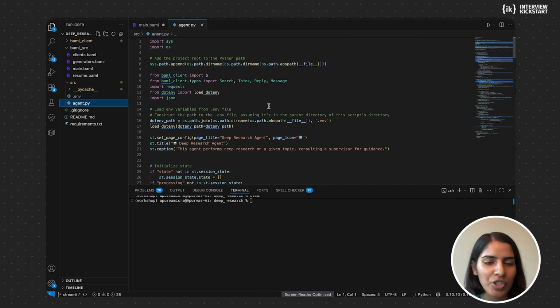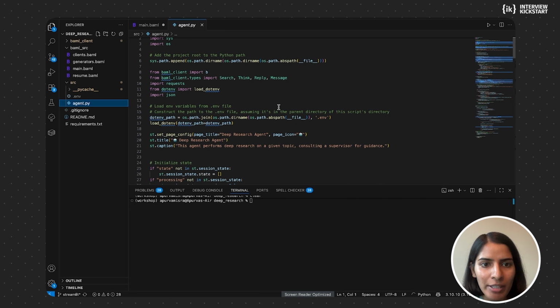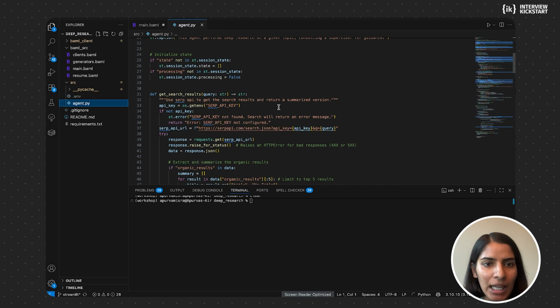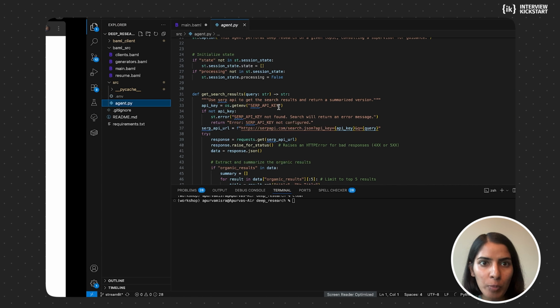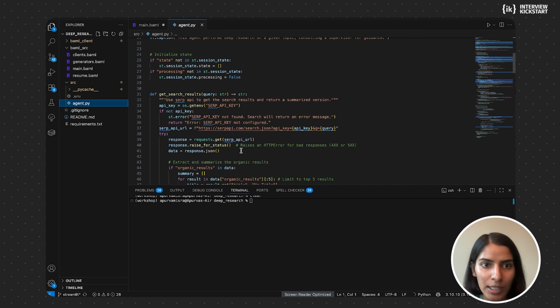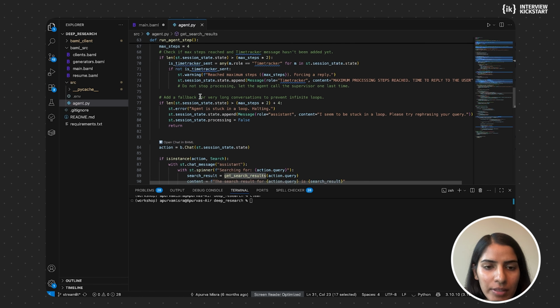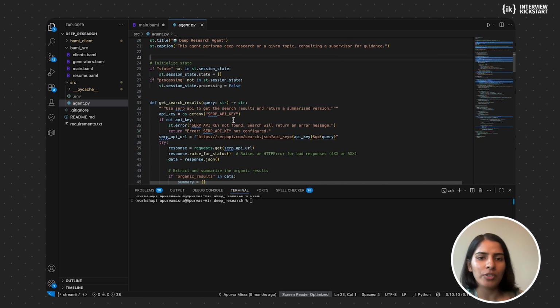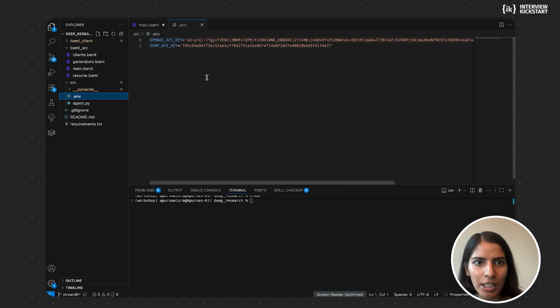Let's go into the agent.py file. The agent.py file is basically the main function, the whole loop that we talked about earlier in the flow diagram. That is what the get search results and run step agent does. Okay, so something else to remember is also the .env file. The .env file is where I've defined the keys.